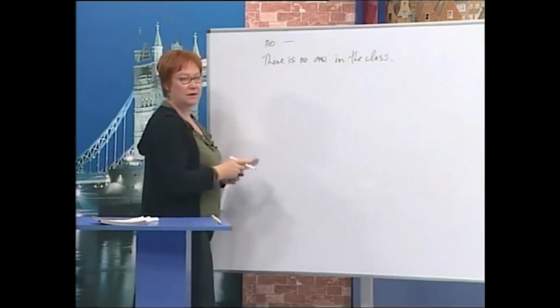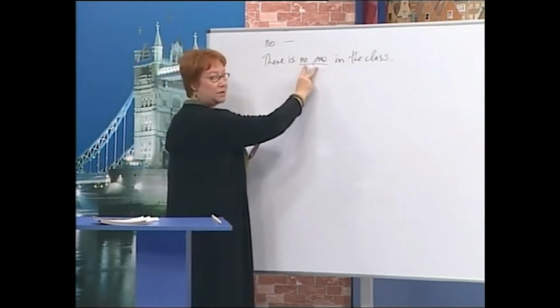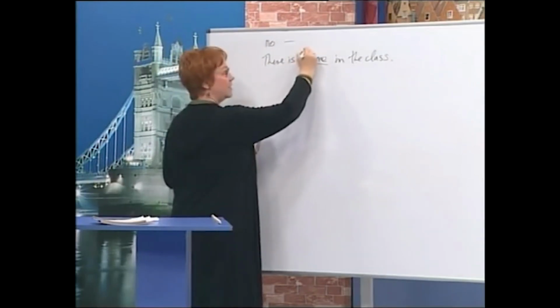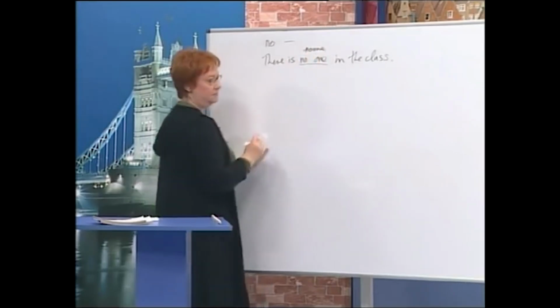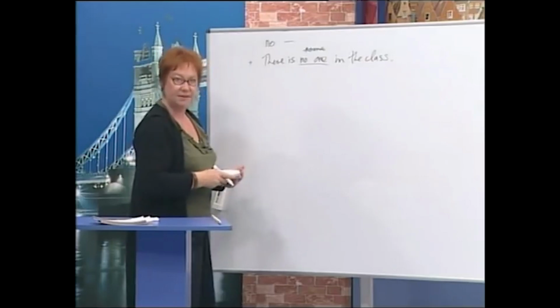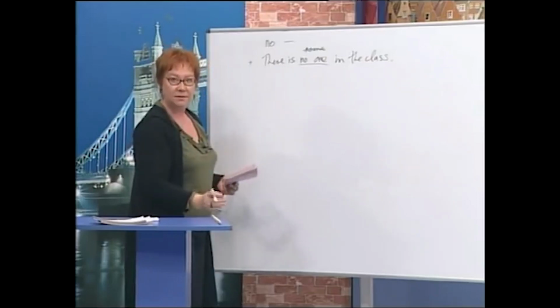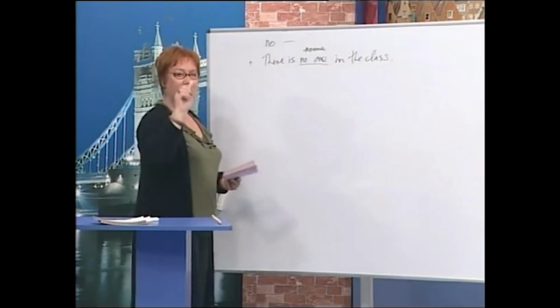There is no one in the class. Now look at this, it is 2 words. We can't write it like this. Now this is a positive statement. There is no one in the class. We understand it means 0.